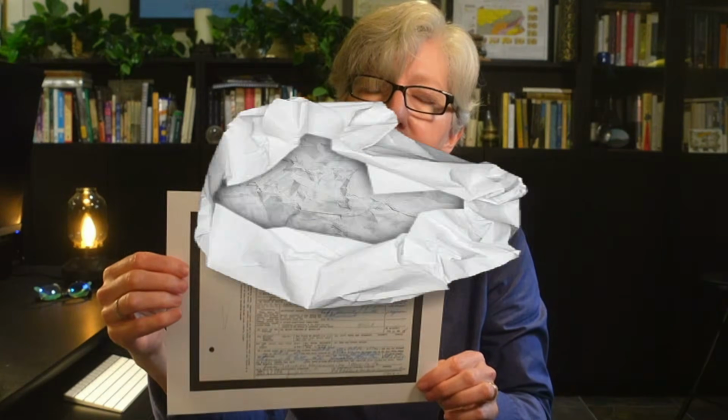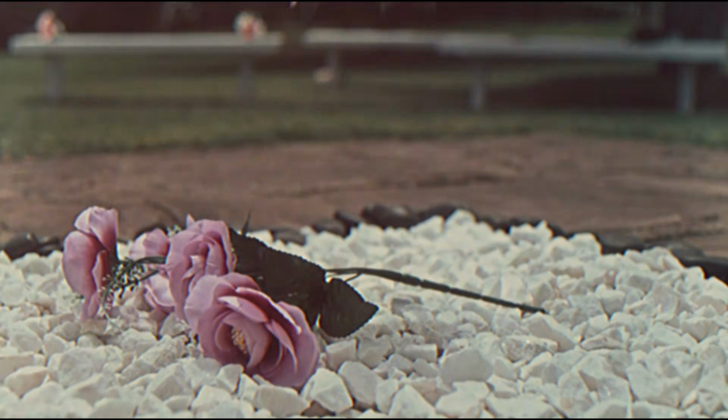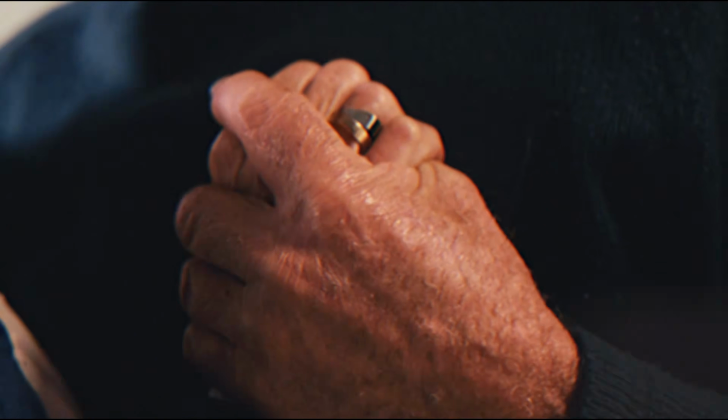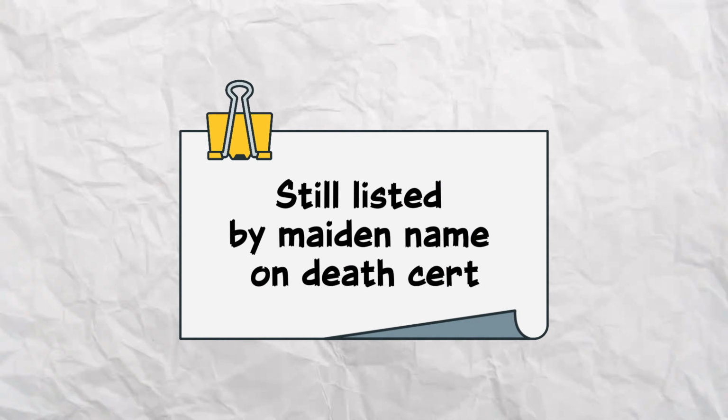It's time to meet Frances Streebig. She is one of 7 children of my great-grandparents, and her death certificate has a ton of mysteries for me. This document has been sitting in my files for 2 years because I kept getting stuck on the same questions. Her maiden name is Streebig, and on her death certificate, she's listed as Streebig, also has been widowed, and I do have proof that she was married. So why is her maiden name on this death certificate?